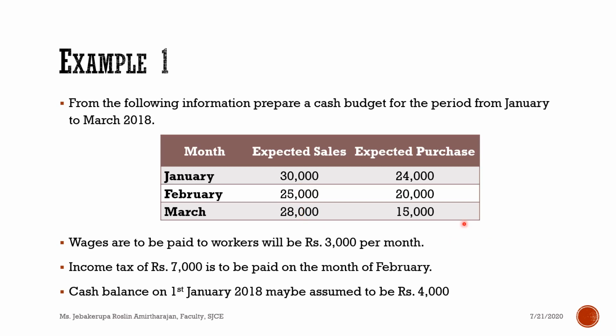And here they have not given any information about 50% being cash sales, 50% credit sales, or 10%. So when no such information is available, it is assumed that the entire sales is cash sales. That is, for every sale made, we have received the amount. So we have received 100% cash sales. So in this case, cash value is equal to cash sales. So the sales receipt is 30,000, 25,000, 28,000.